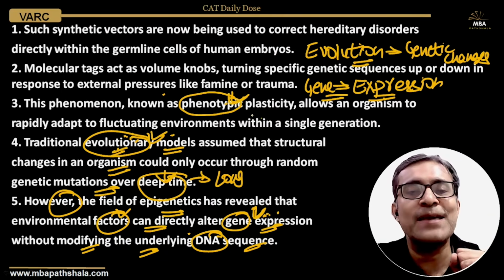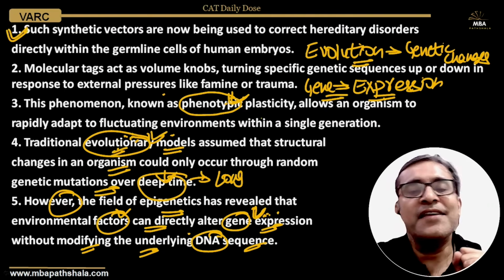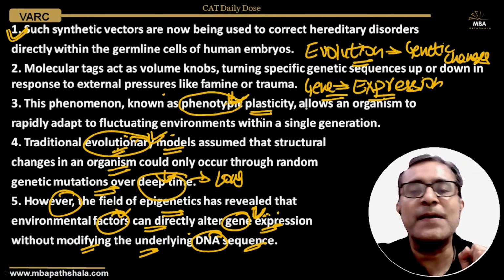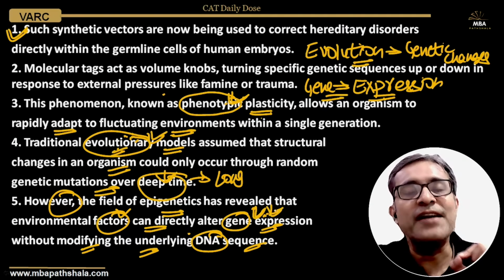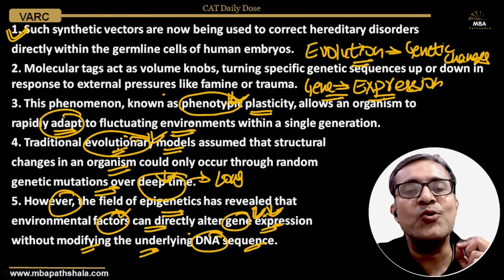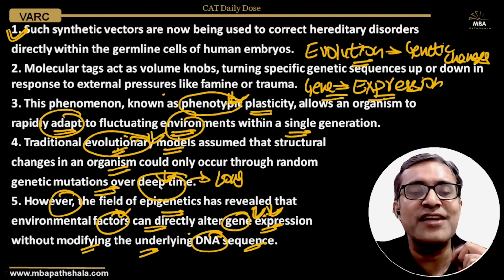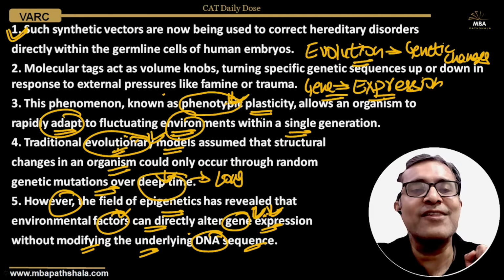So we are still discussing the same thing. And the answer is, of course, one. That is the unrelated sentence. This phenomenon known as phenotypic plasticity allows an organism to adapt to a fluctuating environment, because the environment changes the genetic expression without changing the DNA sequence. So the organism is able to rapidly adapt to its fluctuating environment within a single generation. That is how epigenetics has changed our understanding of evolution.